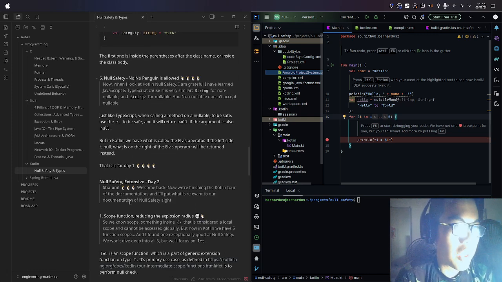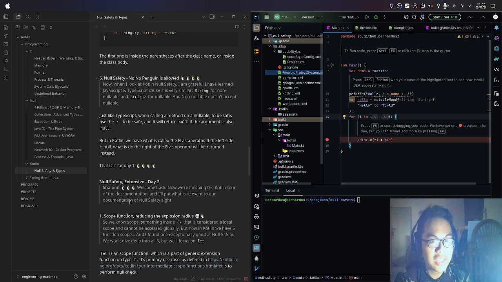Then we have null safety. No more NullPointerException. Now, when I look at Kotlin null safety, I'm really grateful that I've already learned JavaScript and TypeScript because it is very similar. String for non-nullable and String question mark for nullable. And non-nullable doesn't accept nullable. Just like TypeScript, when calling a method on a nullable, to be safe, just use the question mark. It will return null if the object is also null.